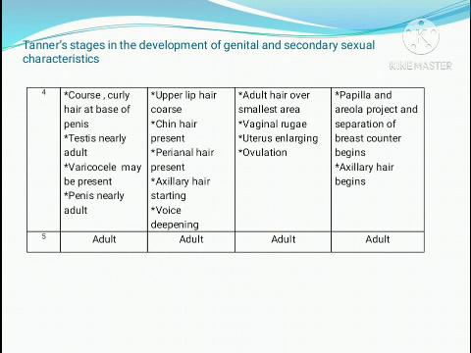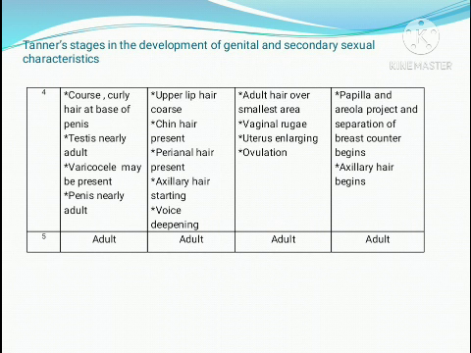Next is the female. In the female, the first stage is prepubertal, there is no change. In the second stage, just like boys, long, fine, straight sparse hair is present on the labia, and the labia majora become more thickened. The vaginal epithelium is thickening, the pH is getting reduced, the breast and papilla are slightly elevated, and the areola is enlarged, but axillary hair is absent during the second stage. So the breast has started to elevate, but it is not fully developed.